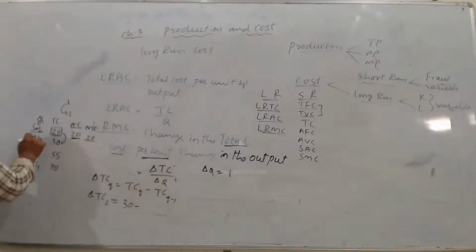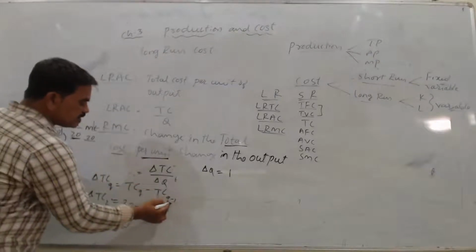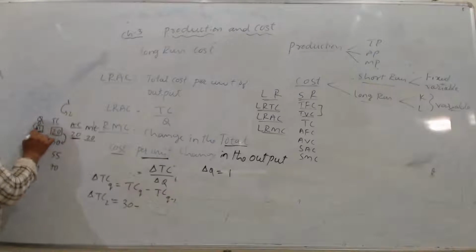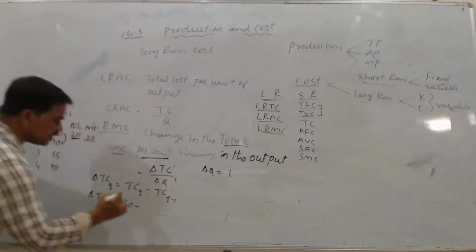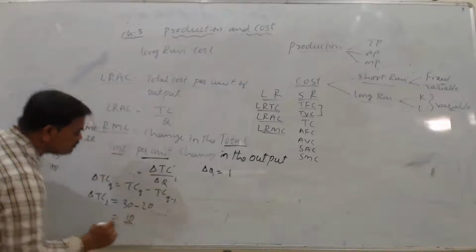What is Q for us? We are checking the marginal cost at the second level of output. So Q is 2 here, 2 minus 1 is 1. So when output is 1, what is my total cost? That is 20. So 30 minus 20, 10 is my marginal cost.